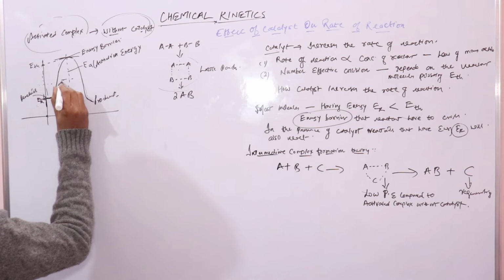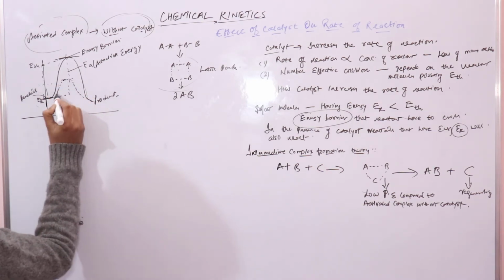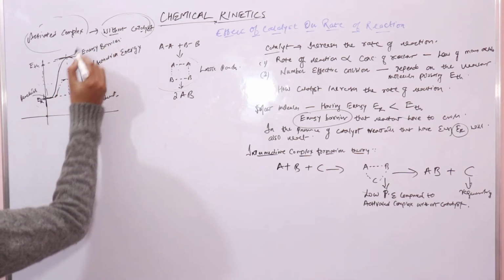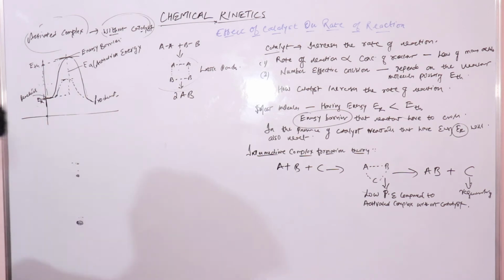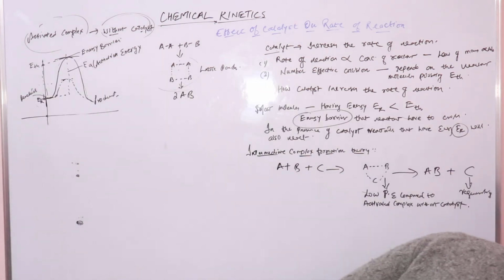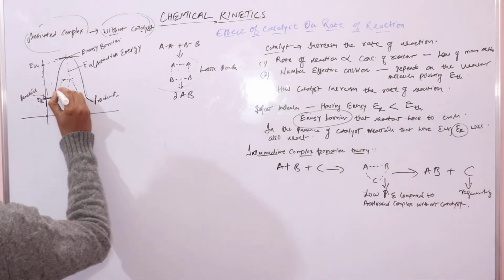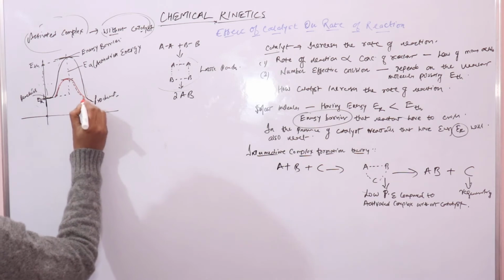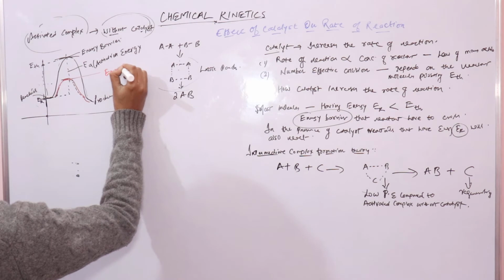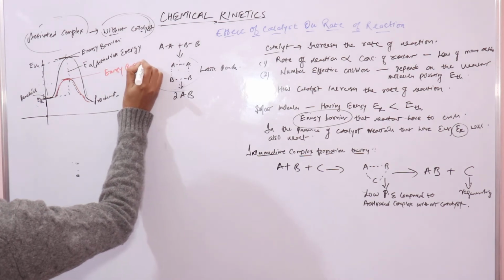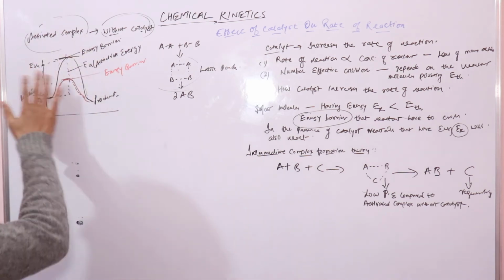It would be like this. So a new hump would be formed that has an energy barrier much less than the original one, which is without catalyst. It's like this. Let's represent it with a different color. It would be somewhat like this. This is a new energy barrier that gets formed with the catalyst, which is much lower compared to the original one.